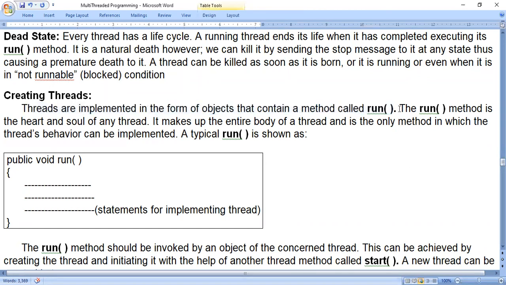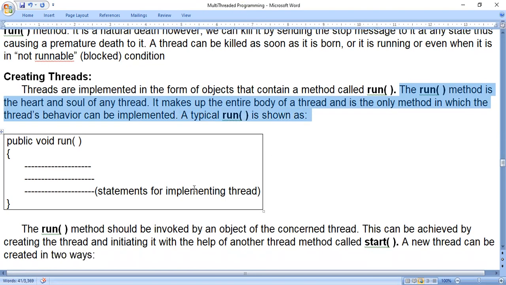The run method is the heart and soul of any thread. It makes up the entire body of a thread and is the only method in which the thread's behavior can be implemented. A typical run method looks like this. See here.